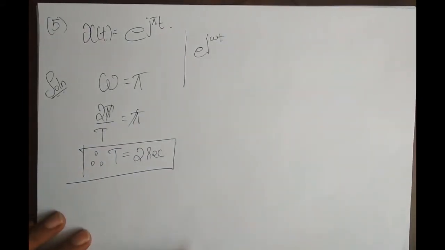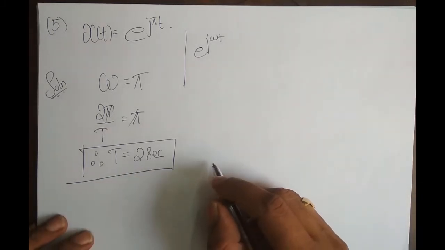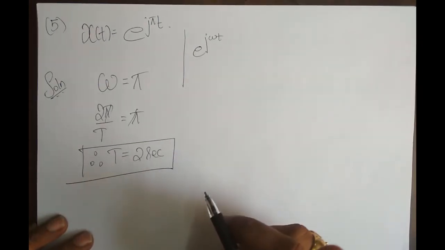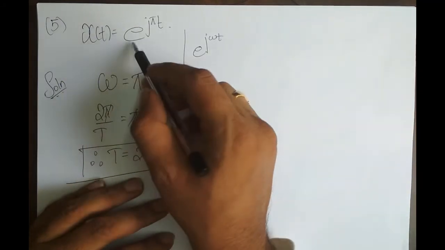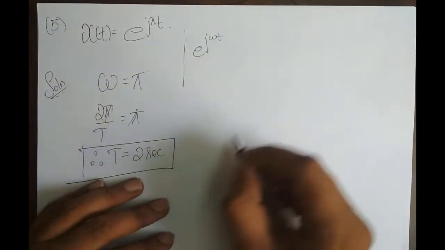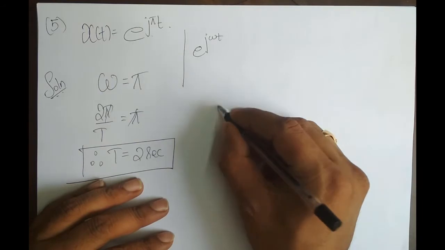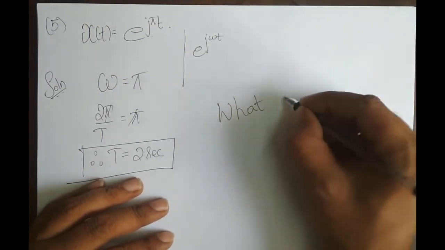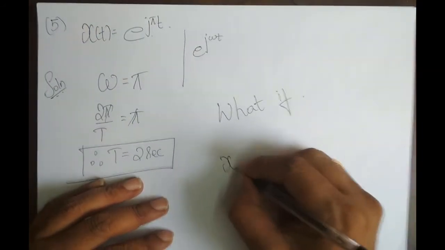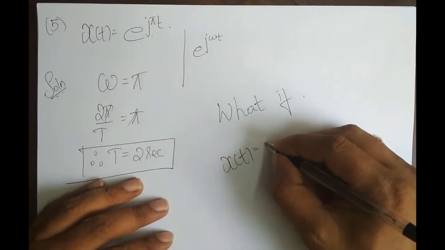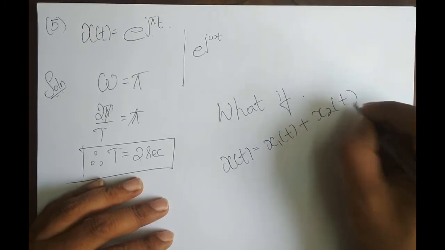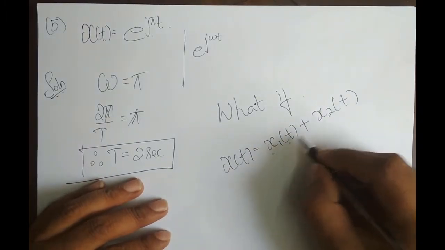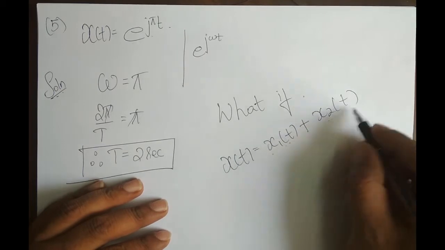Okay. Now this is how we basically solve for the periodicity of a signal if I have just one frequency component. Like, I have one signal on the right hand side, x of t is equal to, I have just one signal. What if I have x of t is equal to more than one signal, x1 of t plus x2 of t? I have one periodic signal, and this periodic signal is added with one more periodic signal.